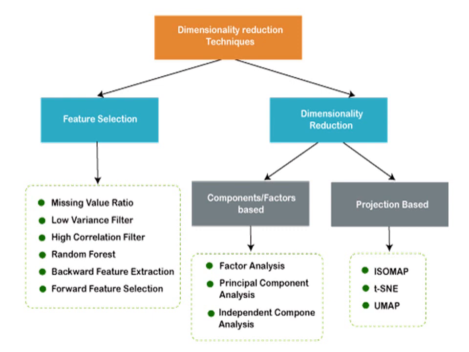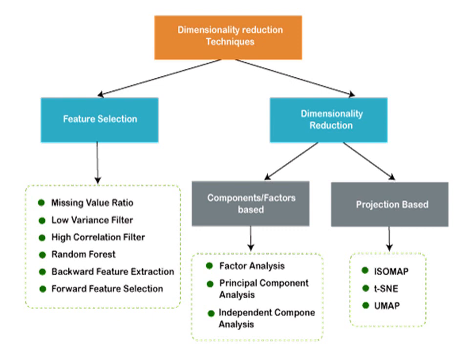Coming to dimensionality reduction techniques, they are again split into two: components or factors based dimensionality reduction, and projection based dimensionality reduction.